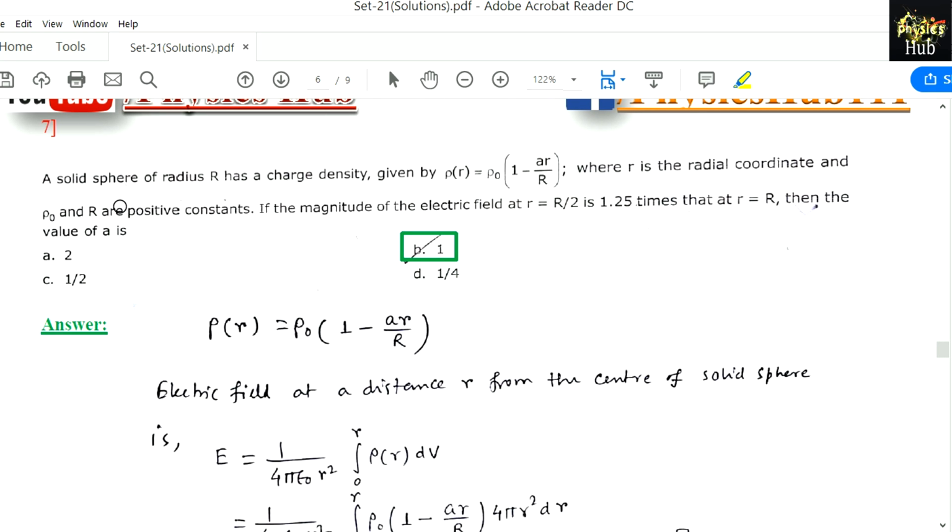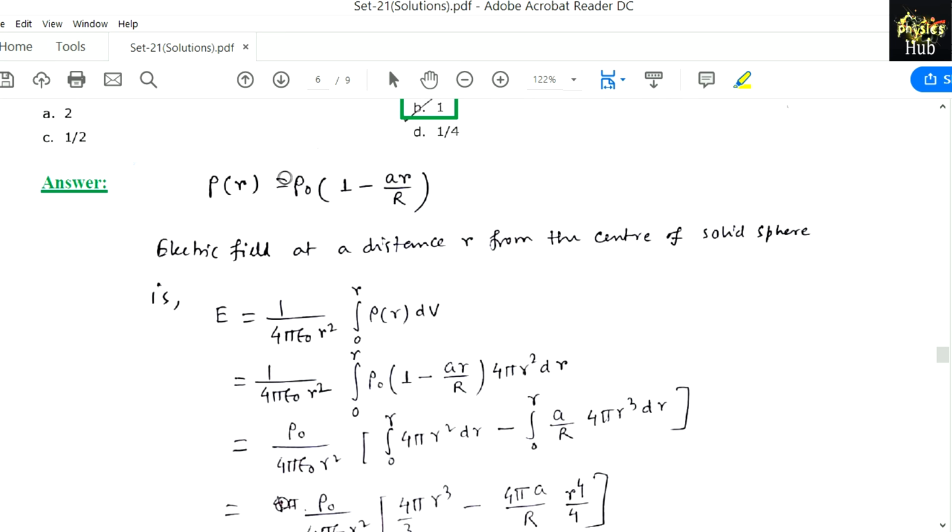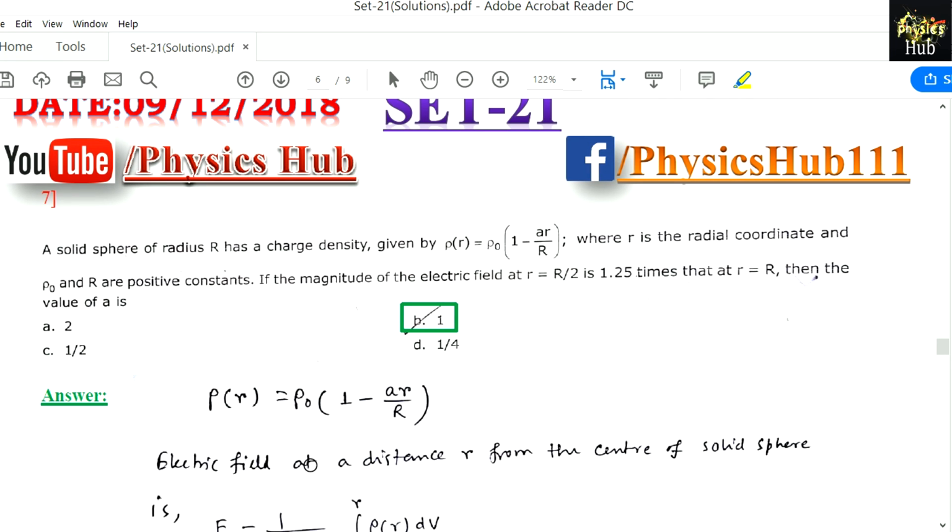A solid sphere of radius R has a charge density given by rho of r equals rho naught into (1 minus a r by R), where r is the radial coordinate and rho naught and R are positive constants. If the magnitude of the electric field at r equals R by 2 is 1.25 times that at r equals R, then the value of a is. Now rho of r equals rho naught into (1 minus a r by R). This is the charge density given with distance.